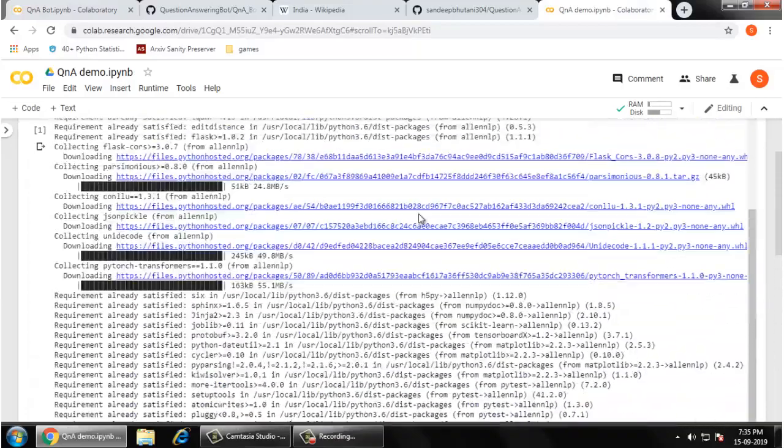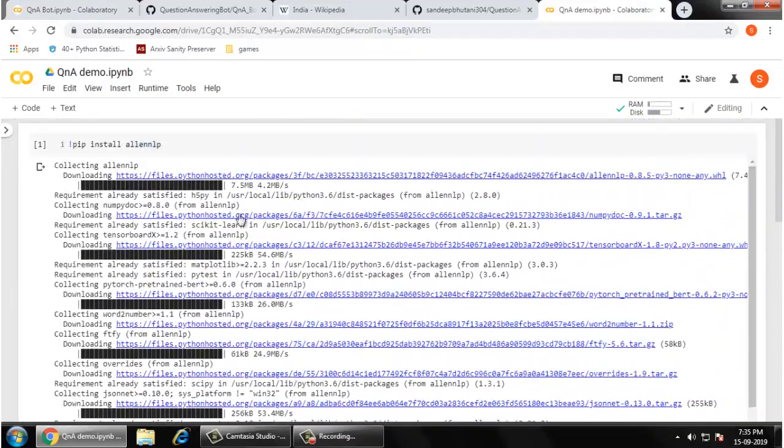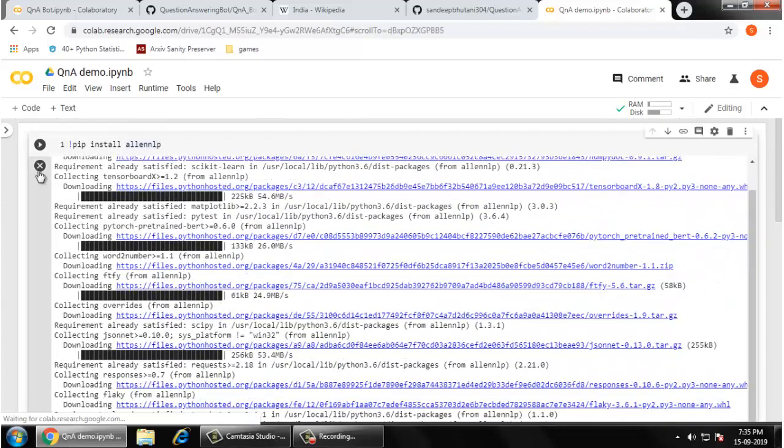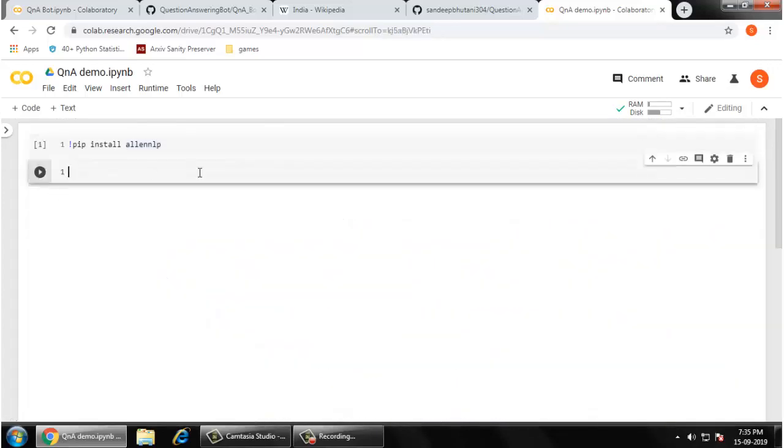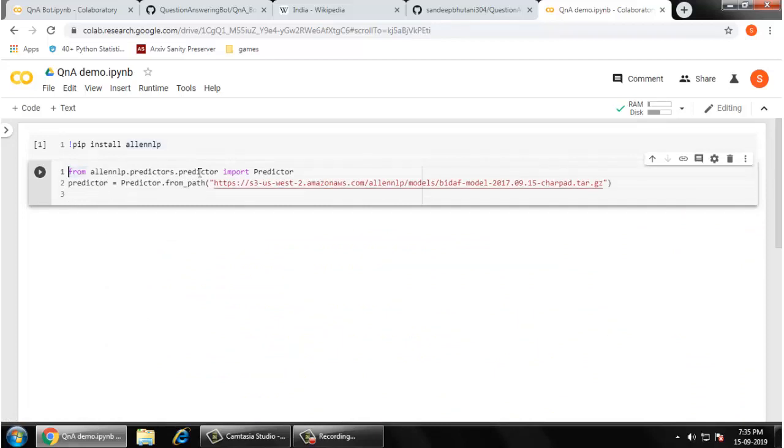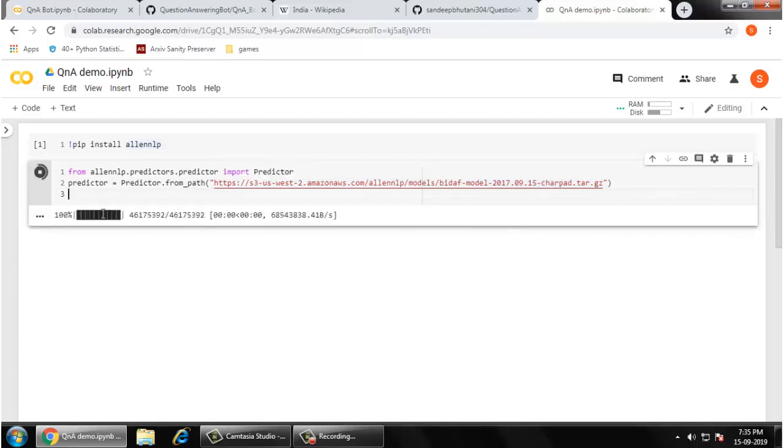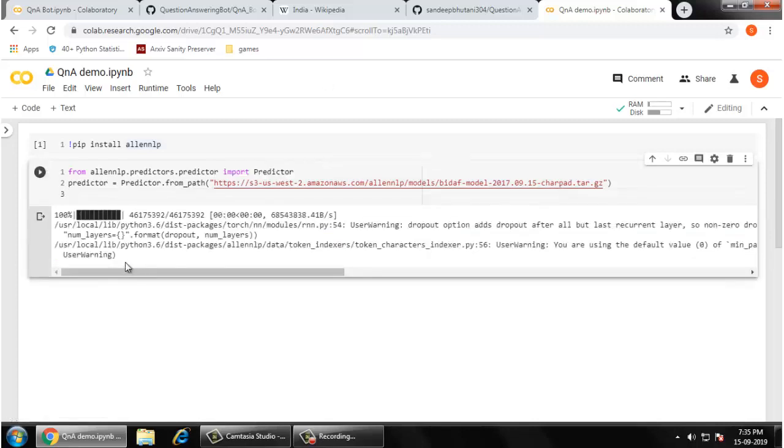The installation is over. Yep, you can just see it. I'm not interested in the logs, so I'm just removing them and going to use another blank cell. Here what I'm going to do is import and initialize a predictor, and this is the path of their released model. Right now it is about 44 MB, and this is based on BiDAF, bidirectional attention flow for machine comprehension. Let me create it. As it is the first run, it is going to download this model and cache it. Okay, you can ignore this warning.